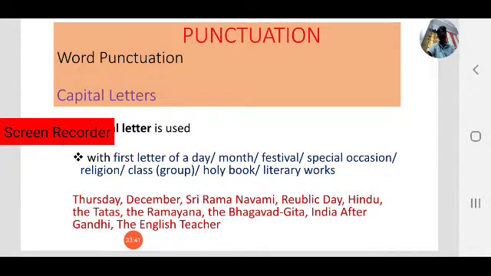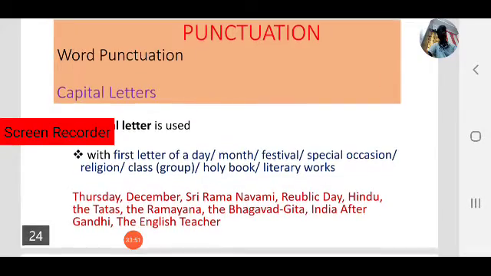The Ramayana and the Bhagavad Gita are holy books, while India after Gandhi and The English Teacher are literary works. The first letter of the book must be a capital letter.